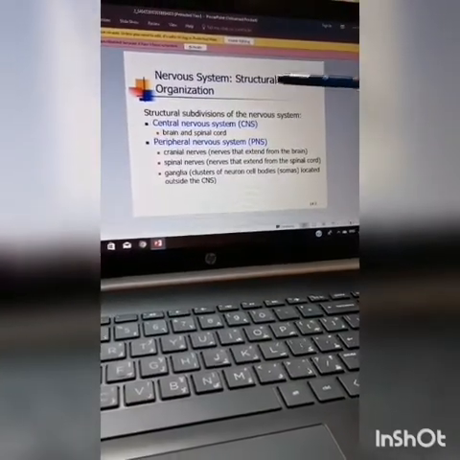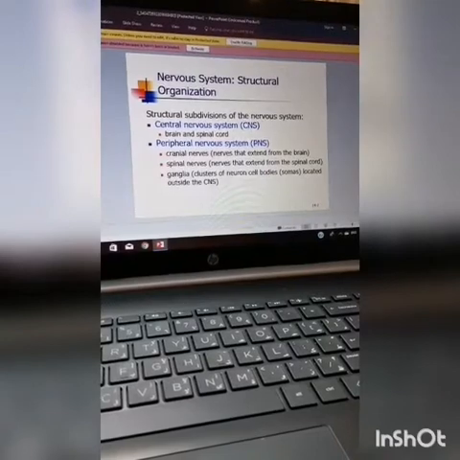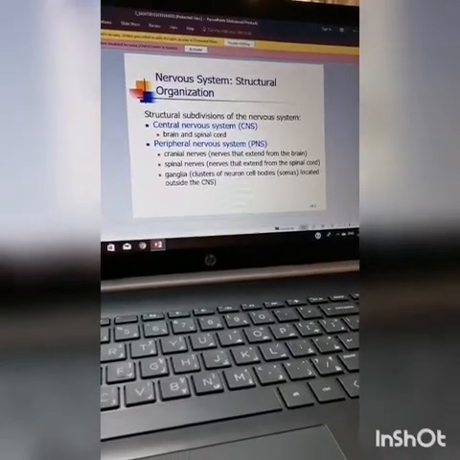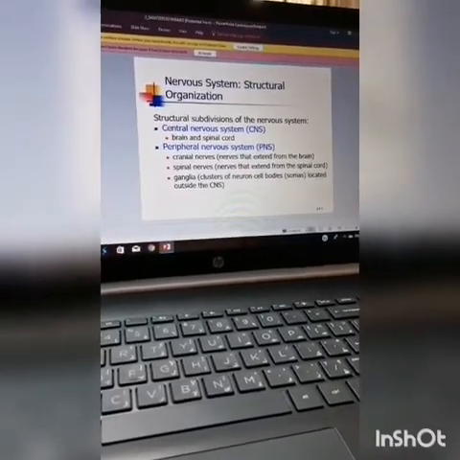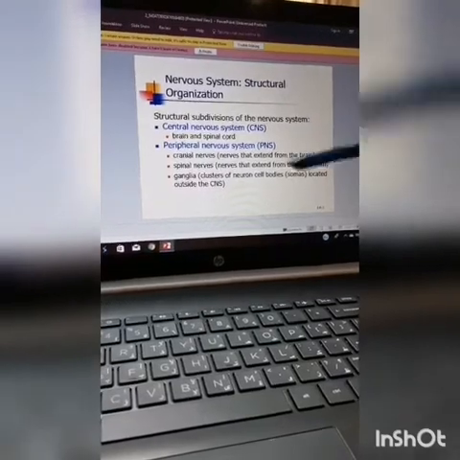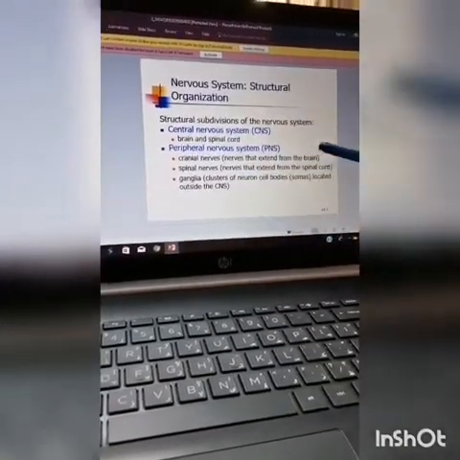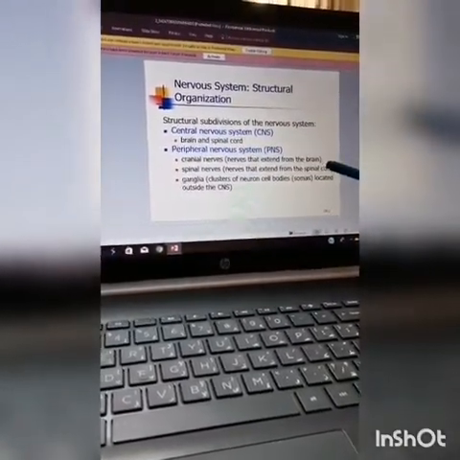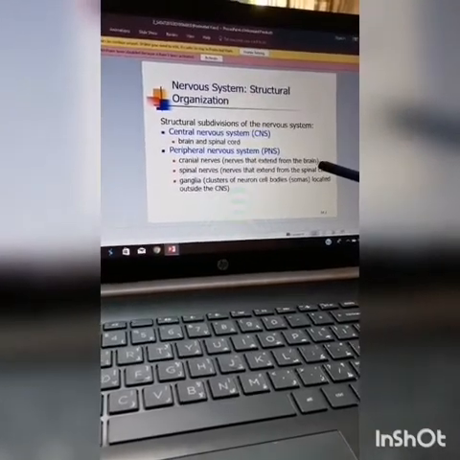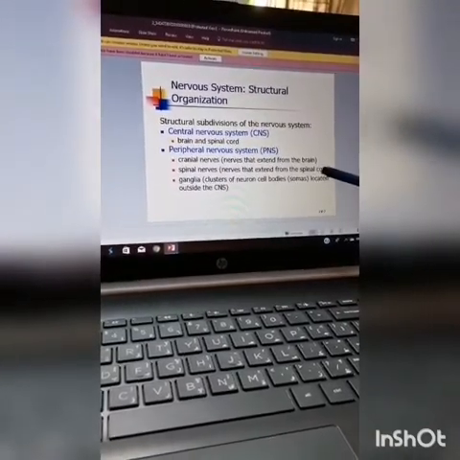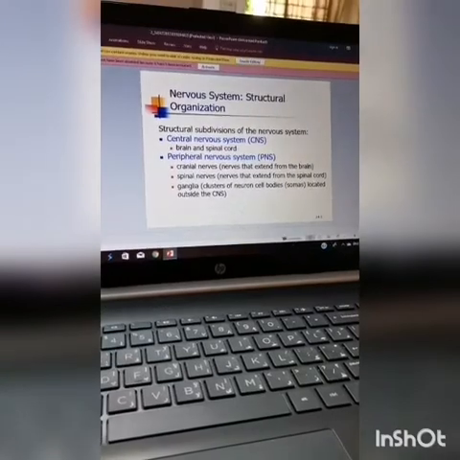On the basis of structural organization, nervous system is divided into central nervous system and peripheral nervous system. Central nervous system includes brain and spinal cord, and peripheral nervous system includes cranial nerves that are extending from brain and spinal nerves extending from spinal cord and ganglia.